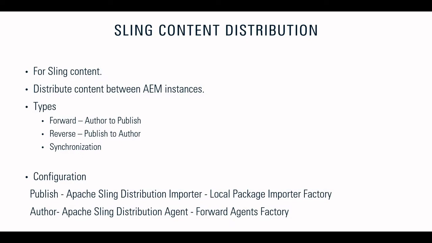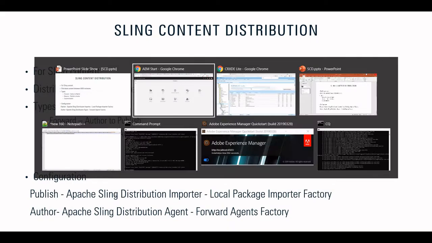So we have to do configuration on the publish instance as well as on the author instance. On the publish instance, there is a service called Apache Sling Distribution Importer Local Package Importer Factory, and on the author instance it will be Apache Sling Distribution Agent, Forward Agent. We can do it using our console as well, as in the sites console. So let's explore how we can do it. Let me just copy this service.